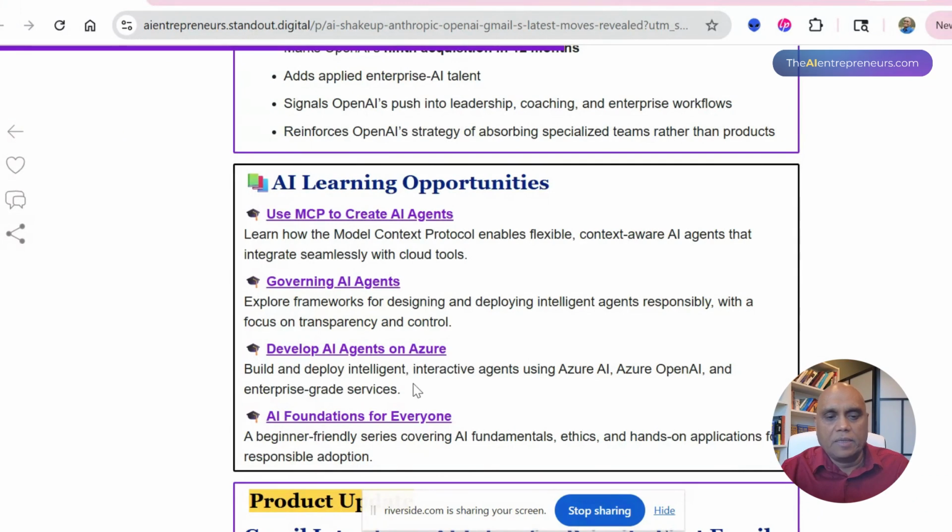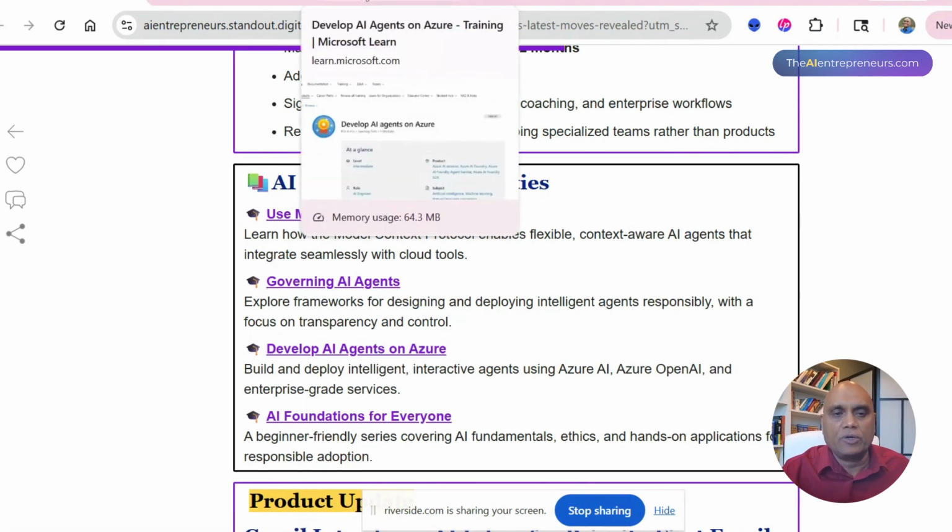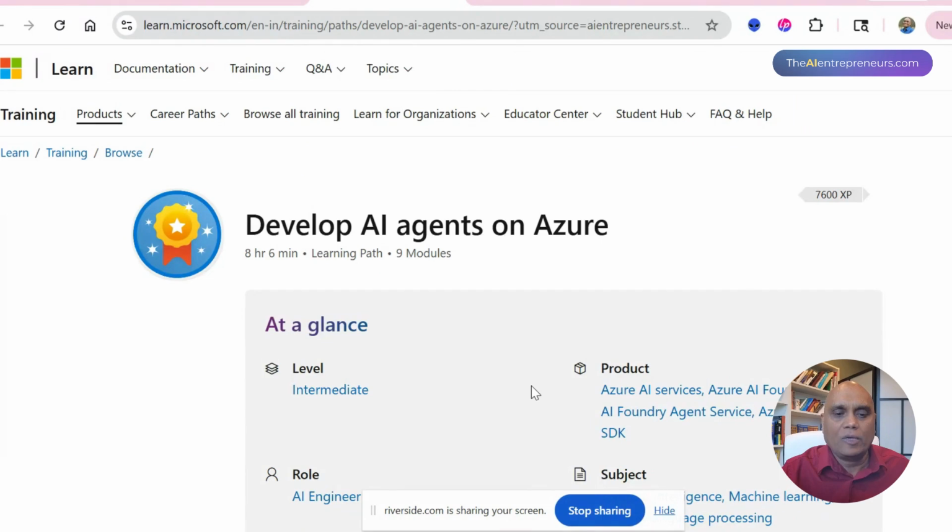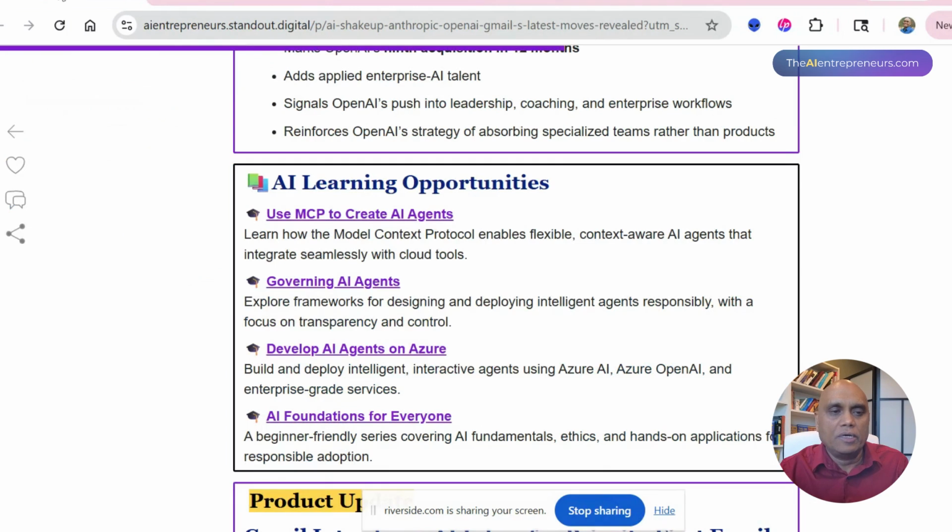This is about exploring the frameworks for designing and deploying intelligent agents. And if you want to do something on Azure, developing AI agents in Azure, there is a link to that one. This is a Microsoft-provided Develop AI Agents in Azure course.